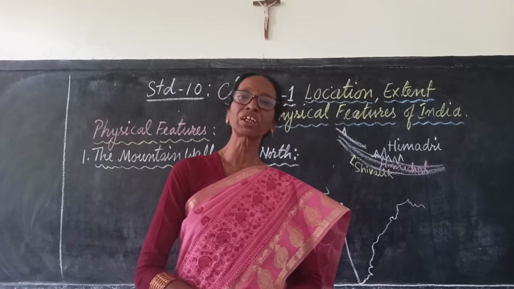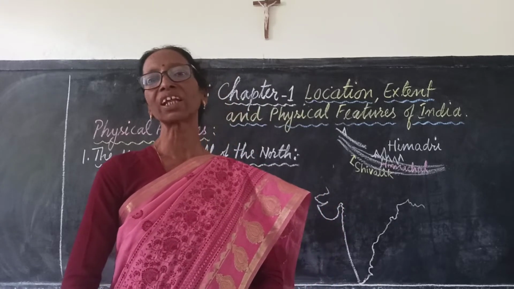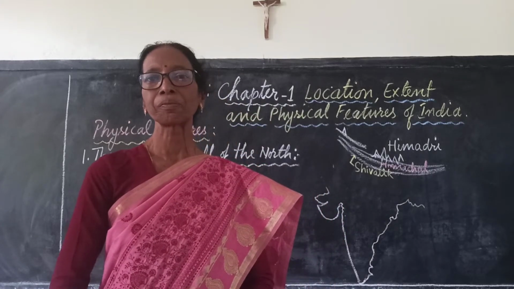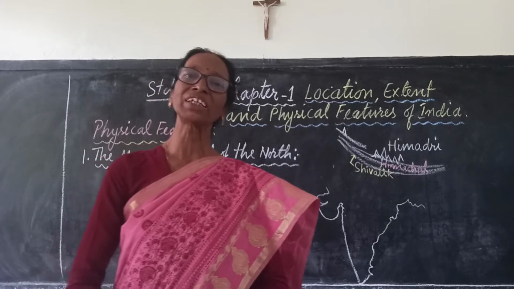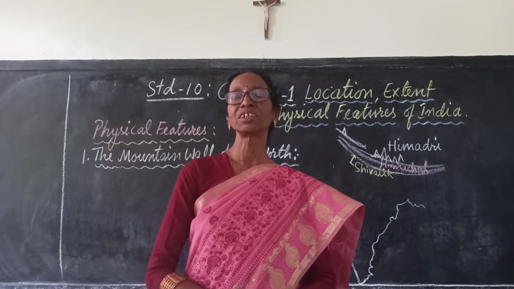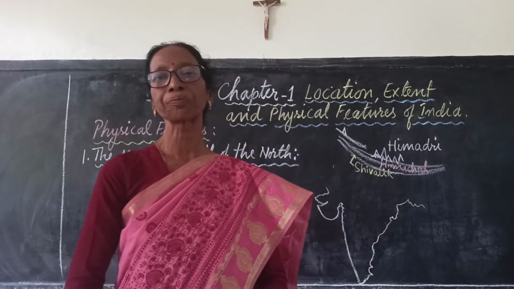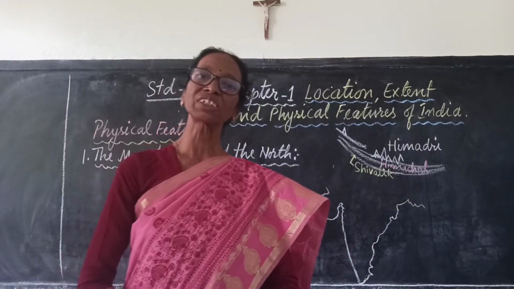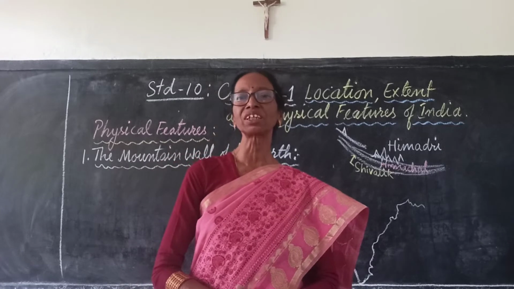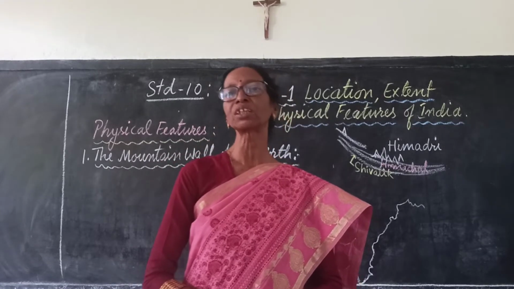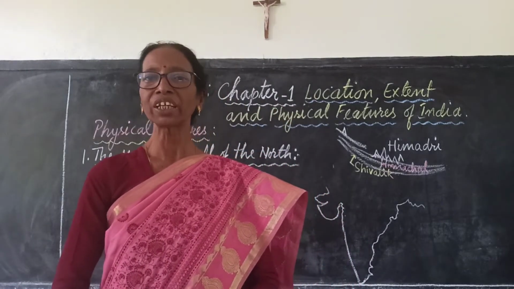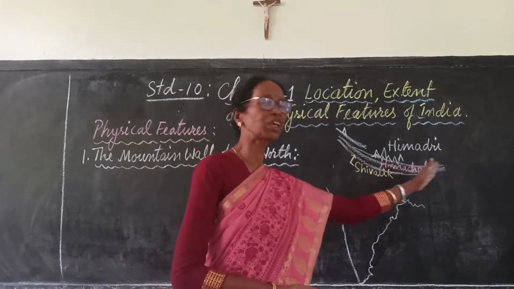If you see the birth of the Great Himalayas, it was formed in the tertiary period. It is a good example of young fold mountains. Young fold mountains were formed in the tertiary period, about 25 to 30 million years ago, when these Himalayas also were formed.